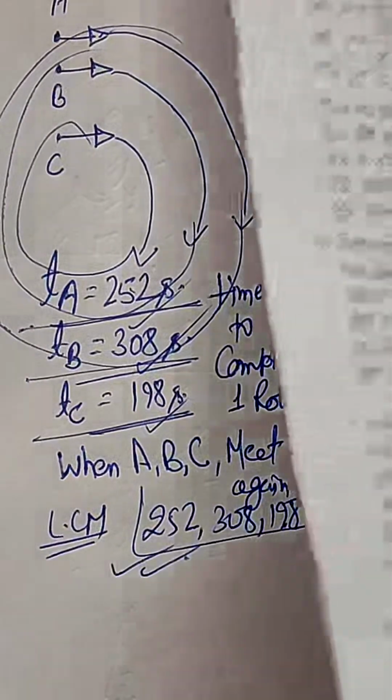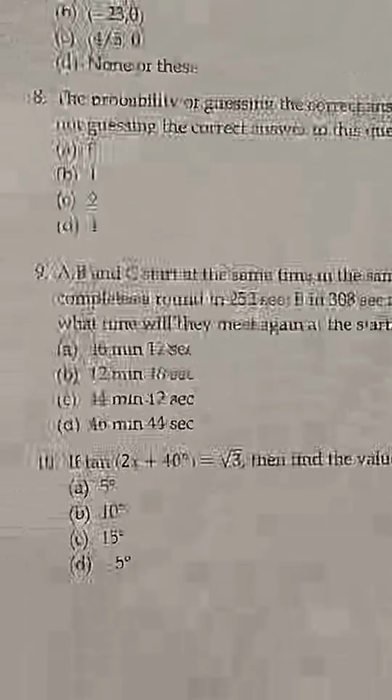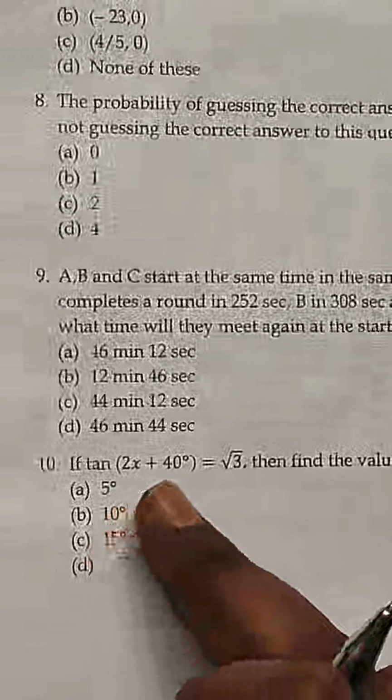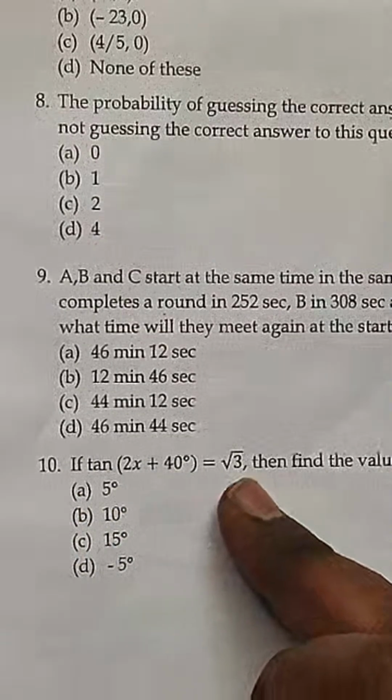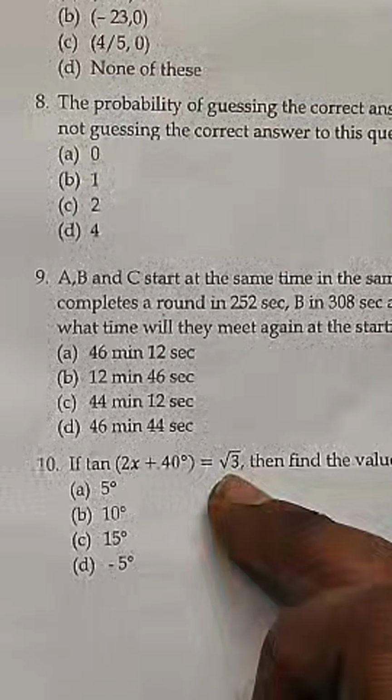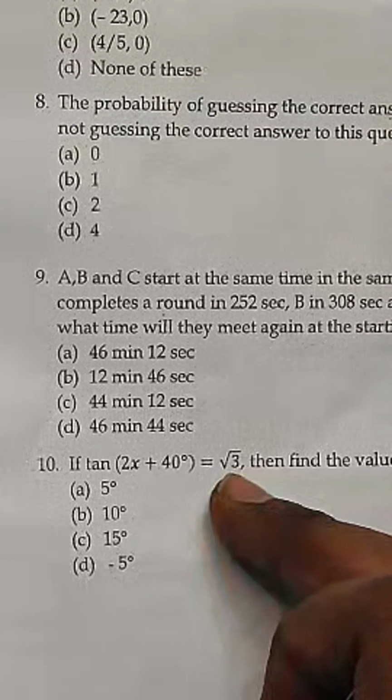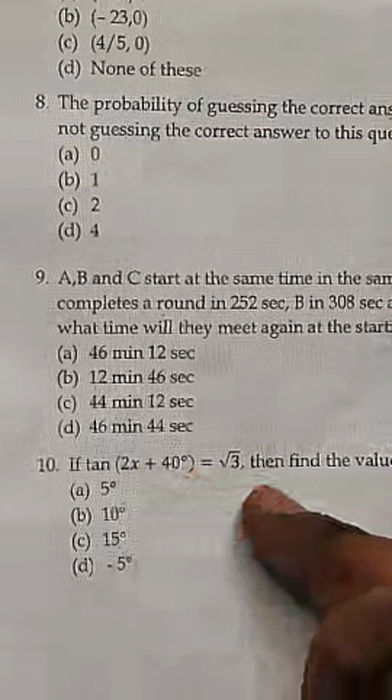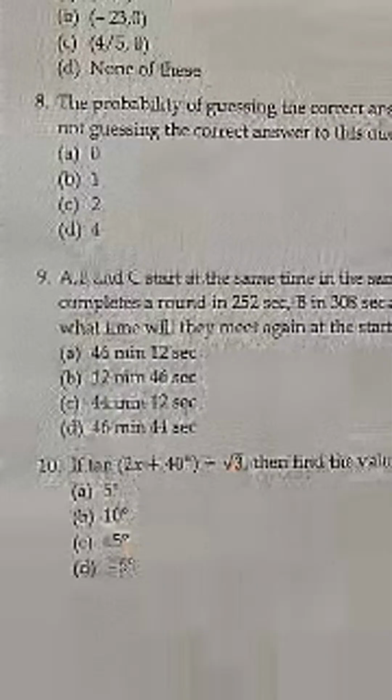Now, coming to the next question, which we have already solved that day. If tan of 2x plus 40 equals root 3, then find the value of x. Root 3 is the value of tan 60 degrees, right? So just equate 2x plus 40 with 60. You will get your answer. Maybe I remember it's 10.